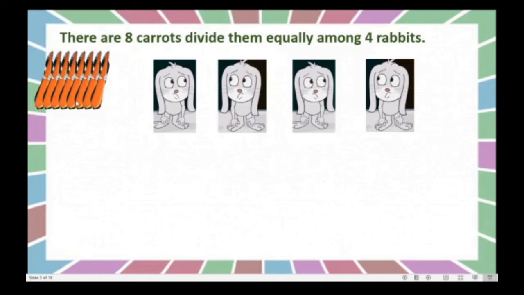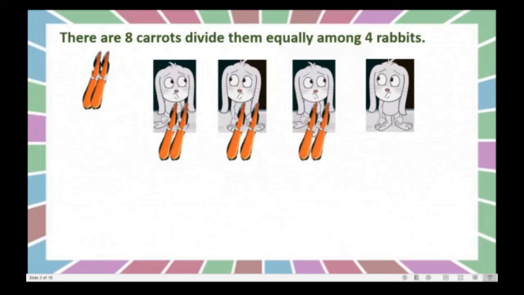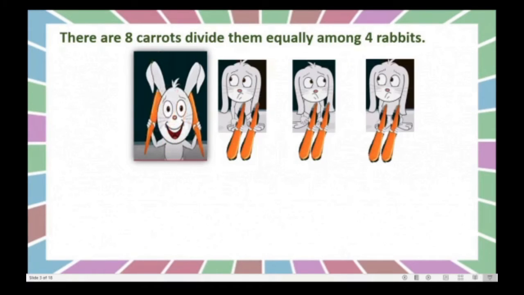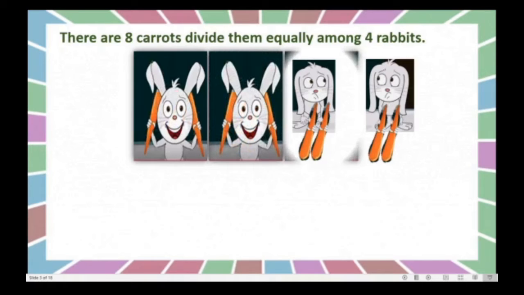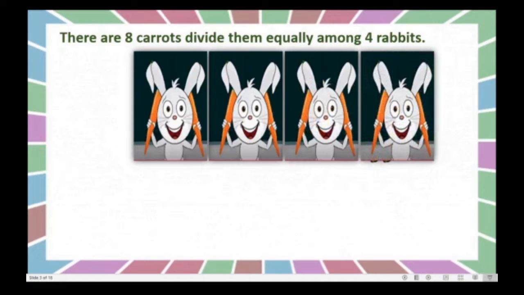Okay, we will give 2 to the first. We will see here, to the first rabbit 2 carrots, to the second 2 carrots, to the third one again we will give 2 carrots, and let us give the last 2 carrots to this fourth rabbit. Yes, here there are no carrots left, right? All the 4 rabbits are very happy to get 2 carrots.